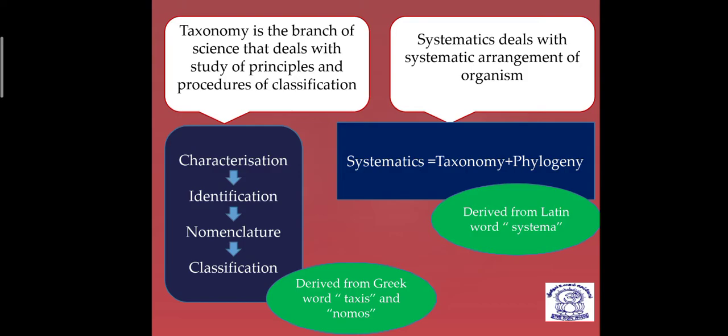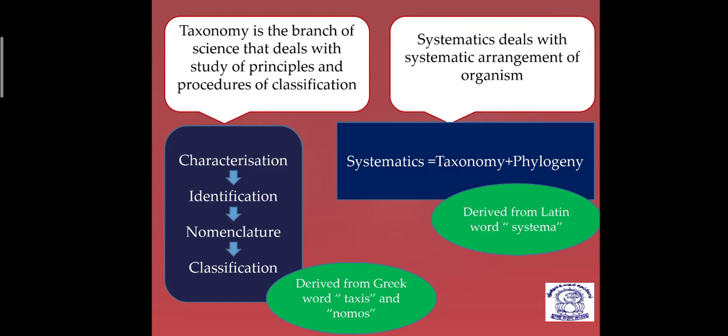Okay, first is characterization, that is noting of characters. Second is identification. If you need to write a definition, you can write that a process by which an organism is recognized from other already known organisms and is assigned to a particular taxonomic group is called identification. Then nomenclature, that is naming of organisms according to the international scientific rules. And the last one is classification, a process by which any organism is grouped into convenient categories on the basis of some easily observable characters.